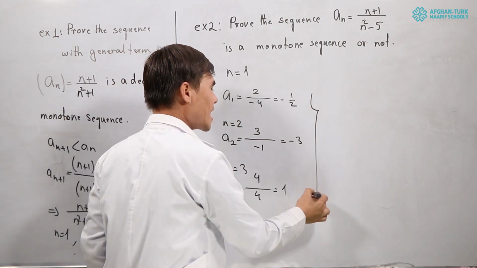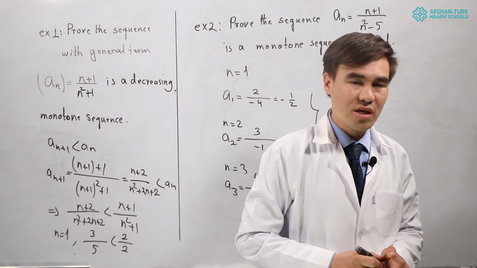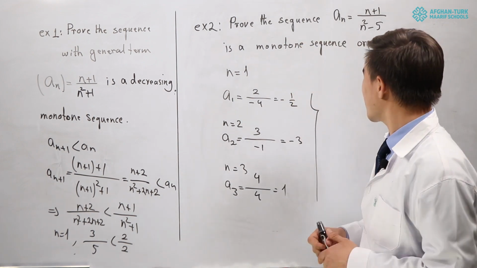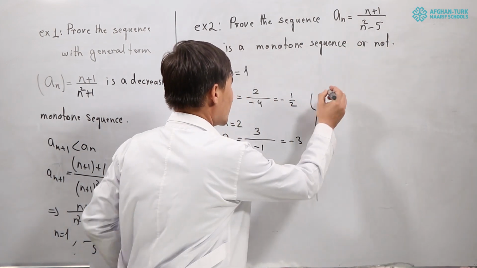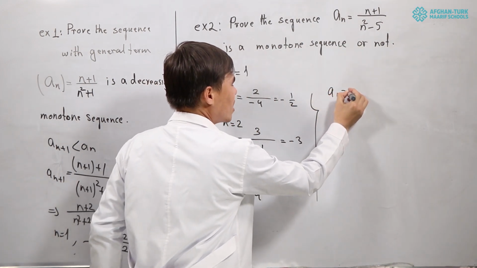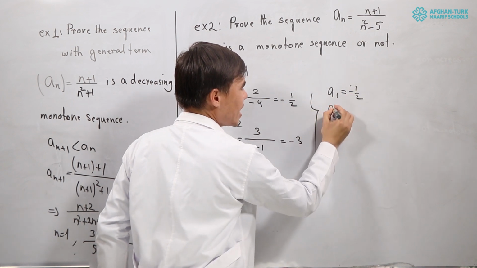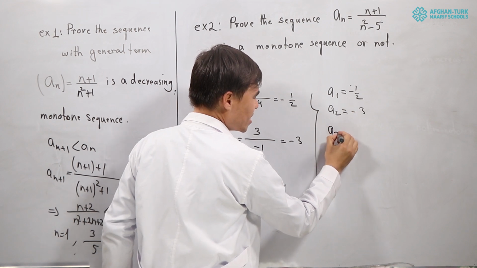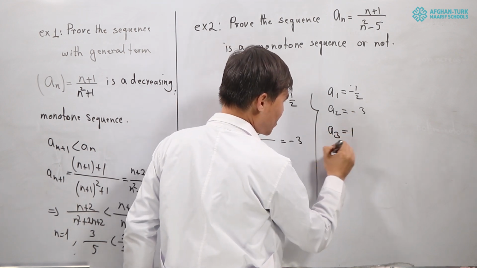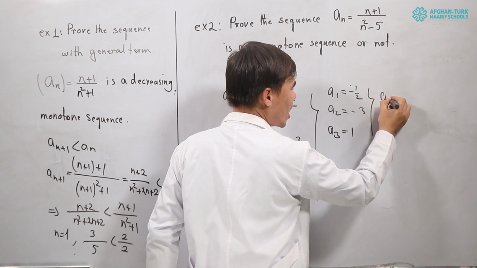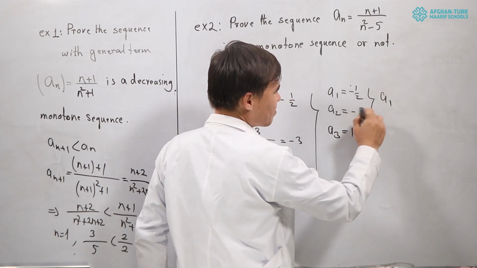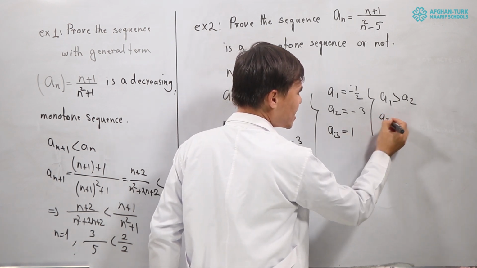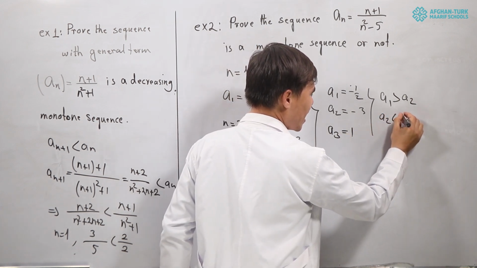Let's check. We said if a sequence is monotone, it must be increasing, decreasing, non-increasing, or non-decreasing. Let's check this one. a1 is equal to negative 1 over 2. a2, the second term, is equal to negative 3. And the third term is equal to number 1. Here, a1 is bigger than a2, and a2 is less than a3.